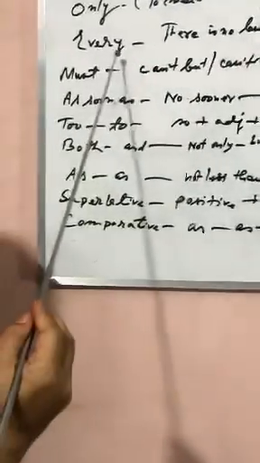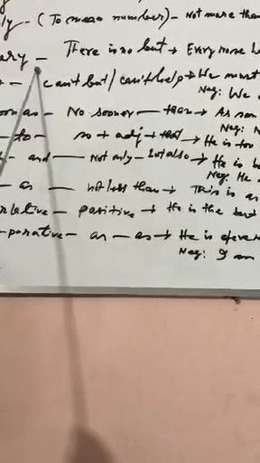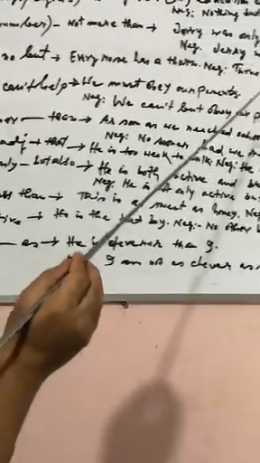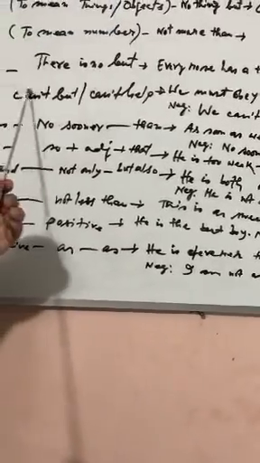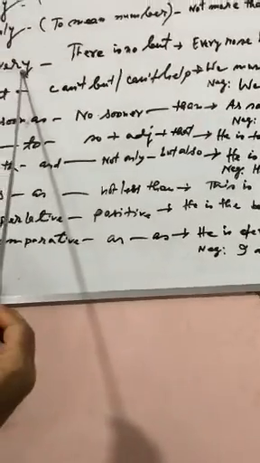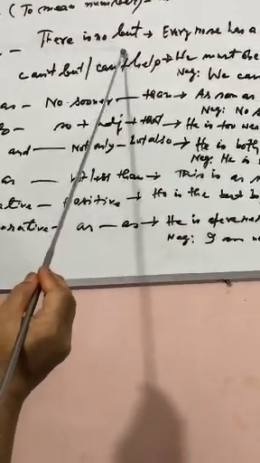If every mother loves her child, then the sentence will be: There is no mother but loves her child. Everyone wishes to be happy. If there is everyone, then we will use there is no one. Everybody wants happiness.